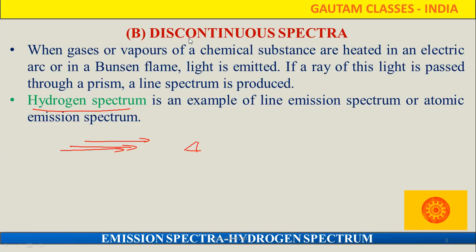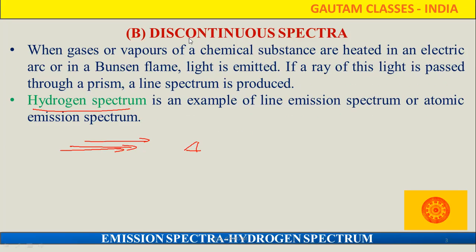Once again, I will explain, because most of the students have a doubt about how to differentiate continuous spectrum and discontinuous spectrum. For the continuous spectrum, white light falls over the prism. By that we get 7 different colors. That is called the rainbow. That is a continuous spectrum.